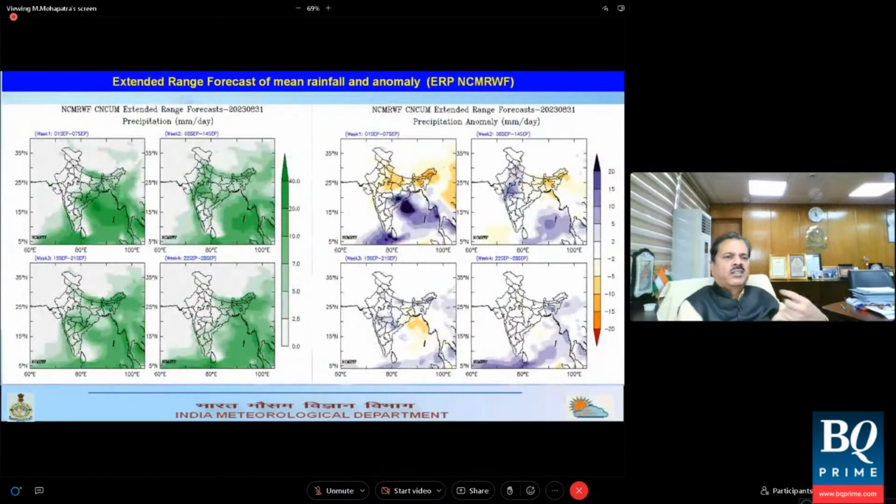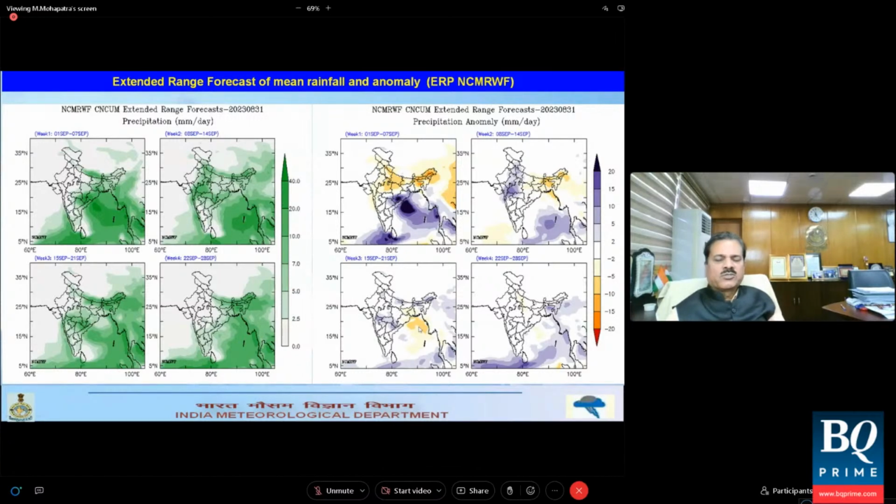Now, we have two extended range forecast models. One is being run here in IMD, another is being run in the National Centre for Medium Range Weather Forecasting. This model is also similar to what I just showed you earlier. This is also showing good rainfall activity in the first week, more or less over south and central India. In the second week it will extend up to northwest India, and the third week also the entire part of the country. The fourth week also has good rainfall activity.